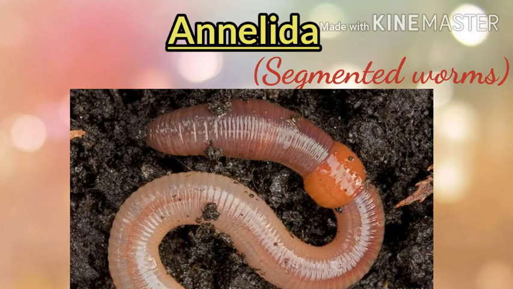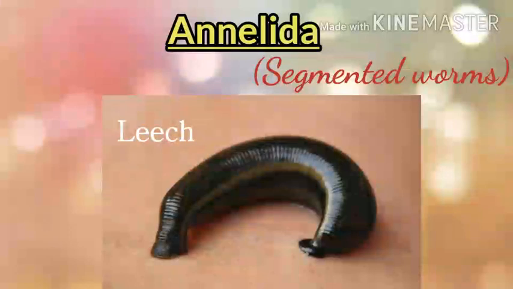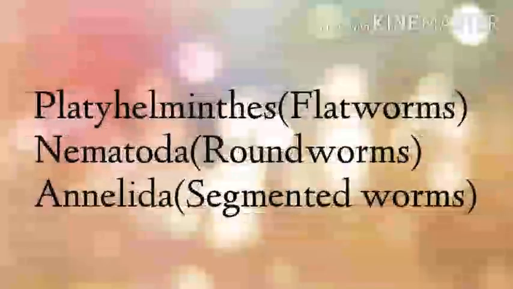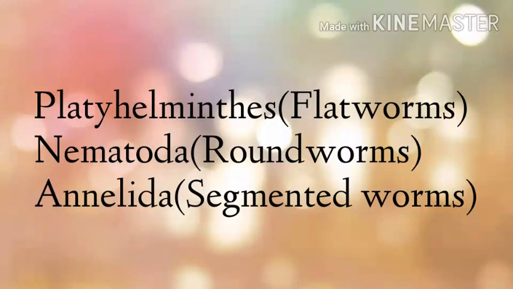Another example of Annelida are leeches. So, leeches and earthworms are two examples of Annelida or segmented worms. So you have learned the characters and examples of three groups of invertebrates today, that is Platyhelminthes or flatworms, Nematoda or roundworms, and Annelida or segmented worms.